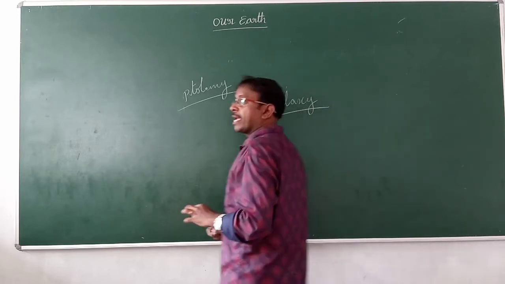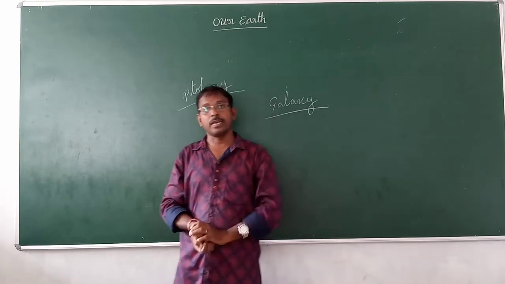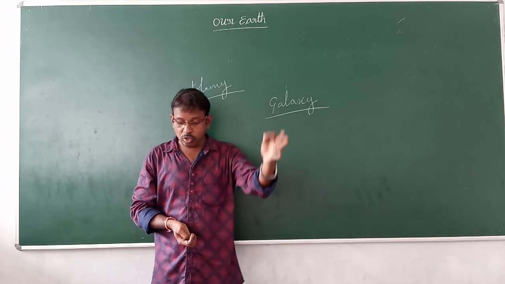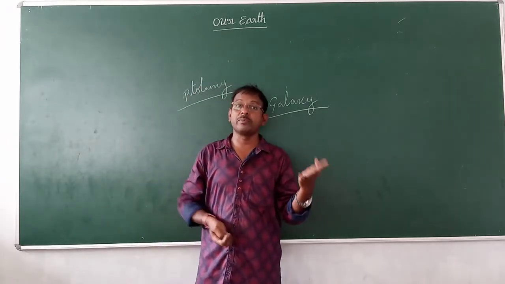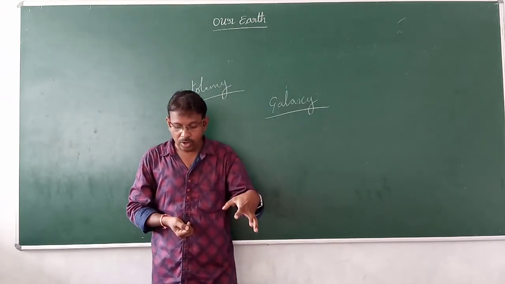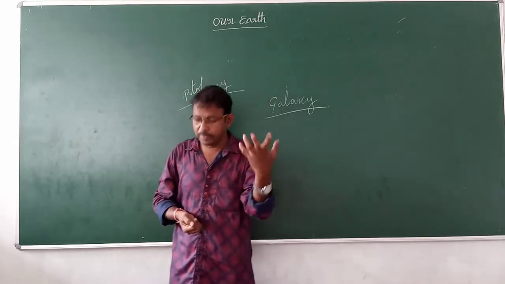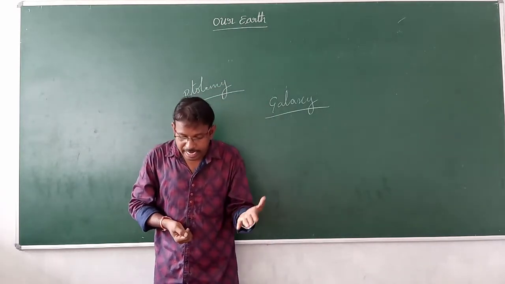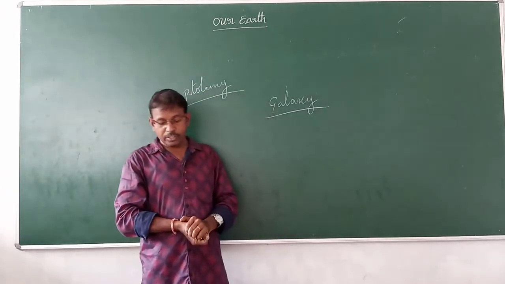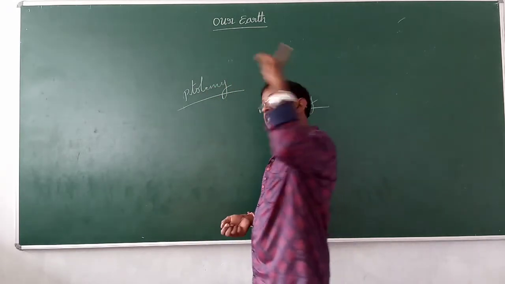So many galaxies are there, millions of galaxies in the universe. One of them is the galaxy in which we know our solar system exists. They said that 13.7 billion years ago the Big Bang happened, and our present universe started 13.7 billion years ago.